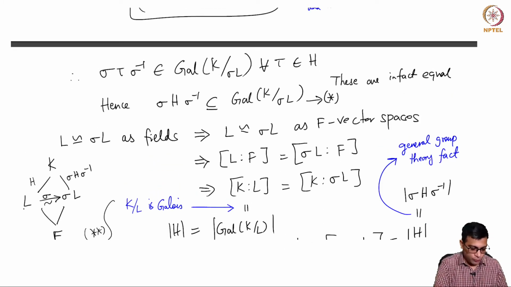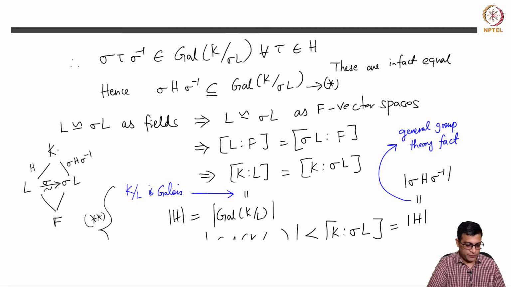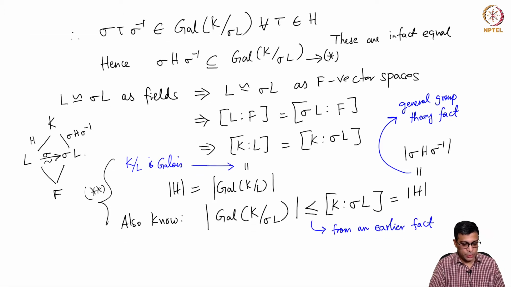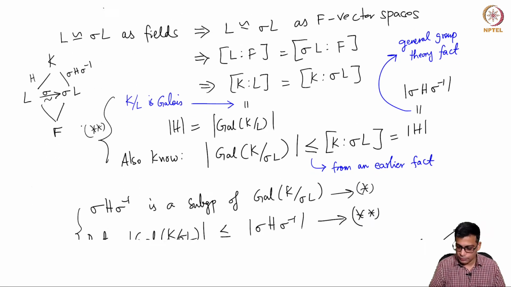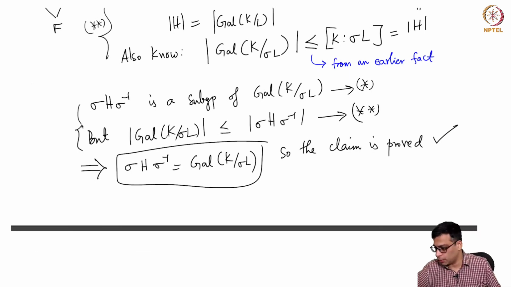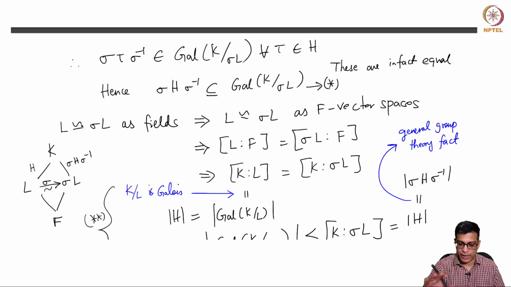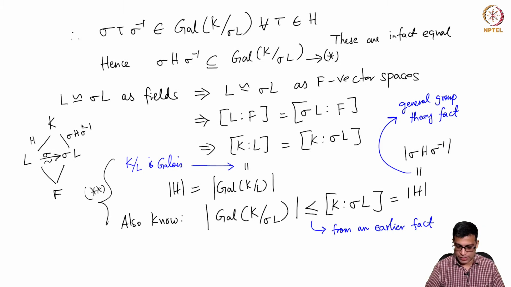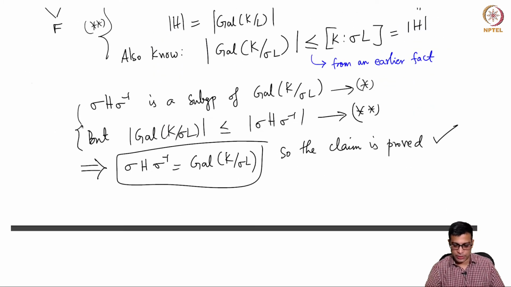So if the Galois group of K over L is H, the Galois group of this, which is also, remember, a Galois extension always, because if K over F is Galois and sigma L is an intermediate field, K over sigma L is also Galois. So this is the Galois group of this. So sigma also determines the Galois group here. So that's the statement which we have just proved. Hopefully this proof is clear to you. If not, please stop the video and go back and go through this. This is a simple argument. Maybe I made it more complicated than it should be.